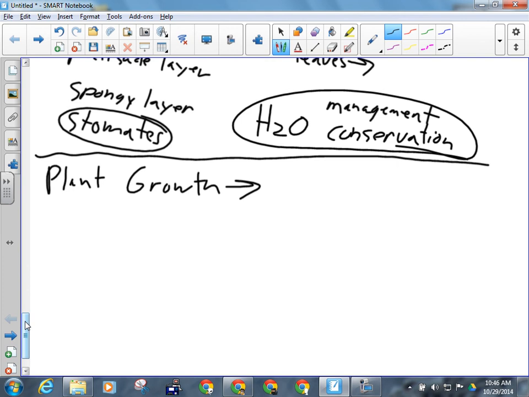Plant growth. We're looking at factors that affect plant growth. We talked about that yesterday. What are some of those factors? How do they affect the growth of a plant? Sorry, it was a rhetorical question. That's something you guys need to go over.